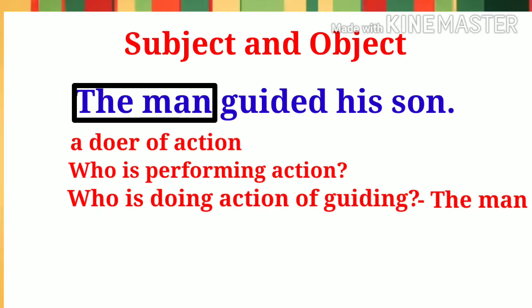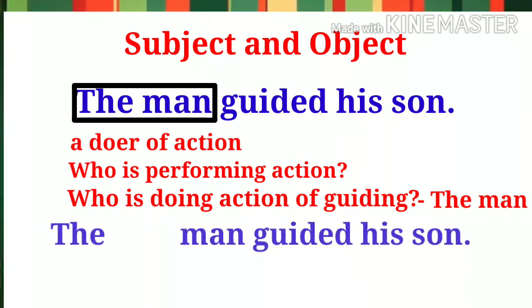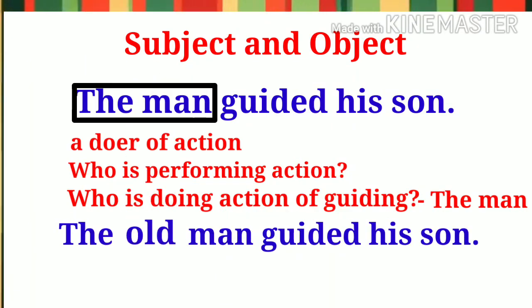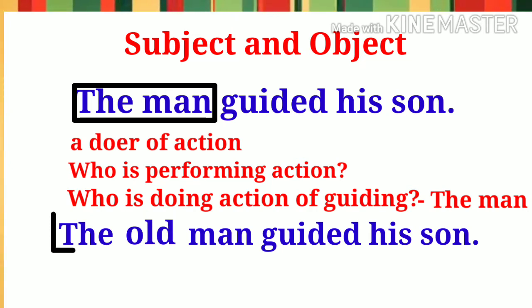Most of the time, we are under the wrong impression that the first word of the sentence is the subject of a sentence. But it's wrong. The subject may contain more than one words. It can be said that words related to the doer of action are the part of subject. Let us see this sentence. If I add a word old before a man, then we will have the subject the old man.